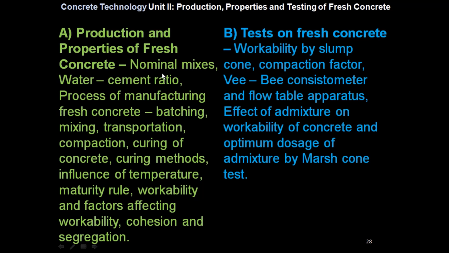So Part A includes nominal mixes, water cement ratio, process of manufacturing fresh concrete, batching, mixing, transportation, compaction, curing of concrete, curing methods, influence of temperature, maturity rule, workability, and factors affecting workability, cohesion, and segregation. Part B, tests on fresh concrete, includes workability by slump cone, compaction factor, VB consistometer, and flow table apparatus; effect of admixture on workability of concrete and optimum dosage of